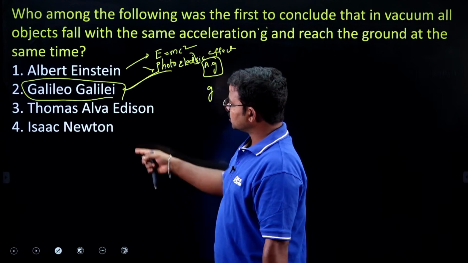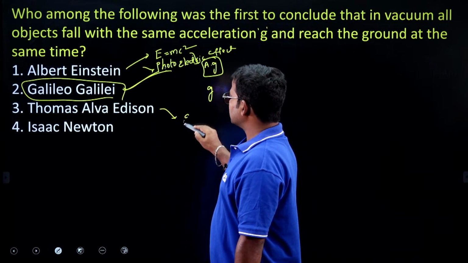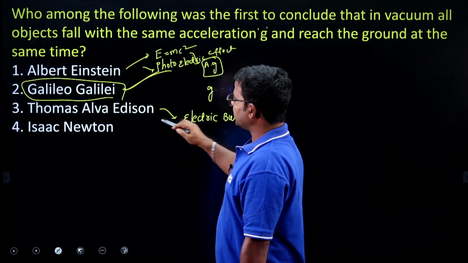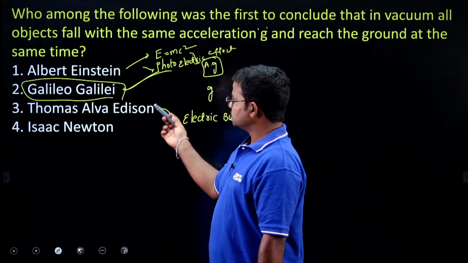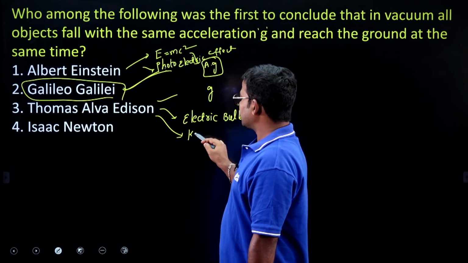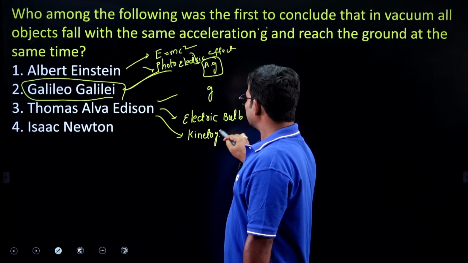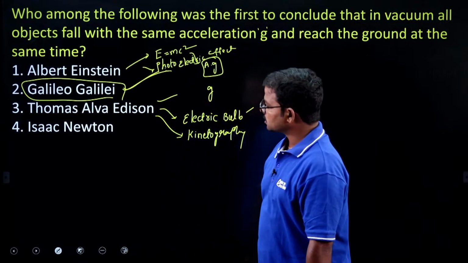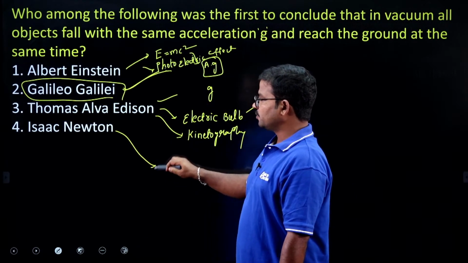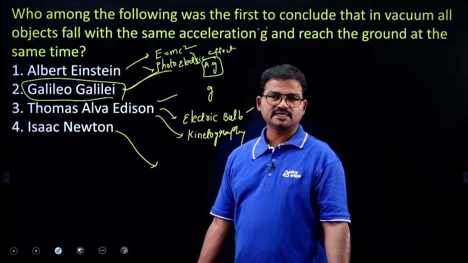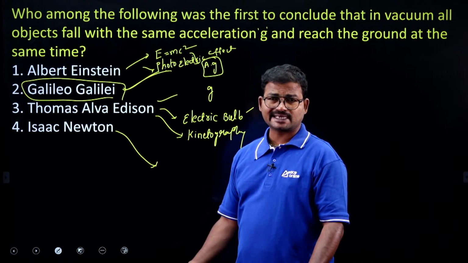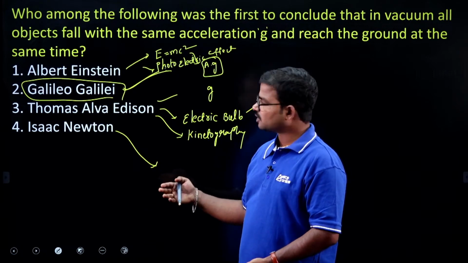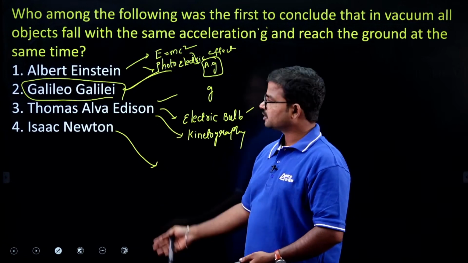Thomas Alva Edison discovered the electric bulb and also introduced the kinetography concept. Newton gave the first, second and third laws of motion, and the term gravity was first introduced by Newton. These are some important concepts concerning the remaining legendary persons.